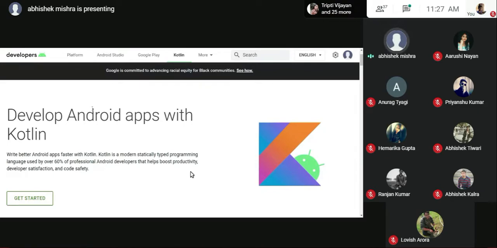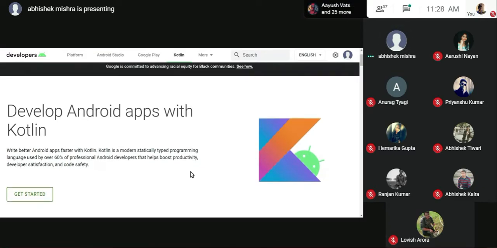This is developer.android.com. For Android developers, it is a holy grail. I'll tell you the reason why. It tells you every single thing that you need to know about developing an Android application, from the platform to the studio and Google Play, how to publish an app, and all those next steps. And after Kotlin, you have things such as Jetpack, which I'll tell you about in a minute, plus documentation and the news. If you want to stay updated on what's happening in the community, you can check the news section.